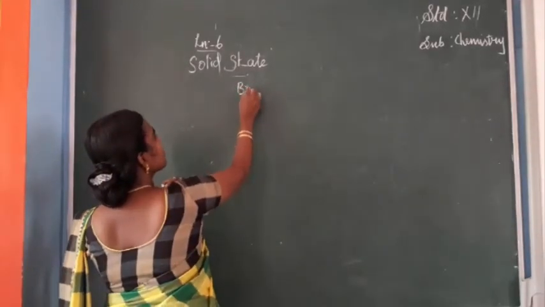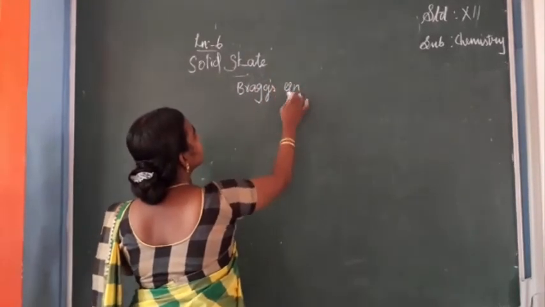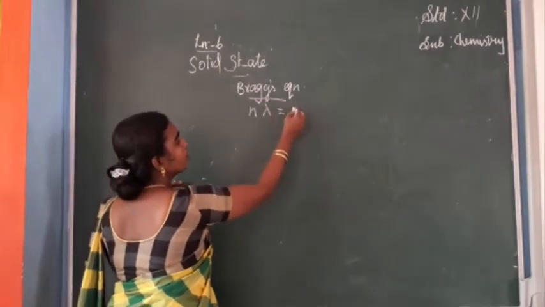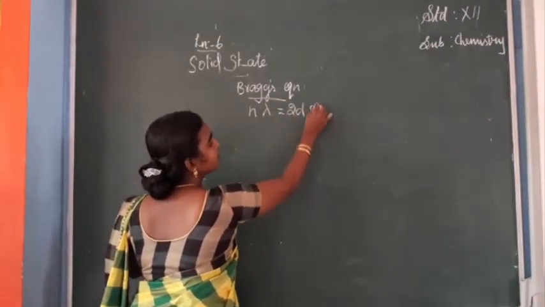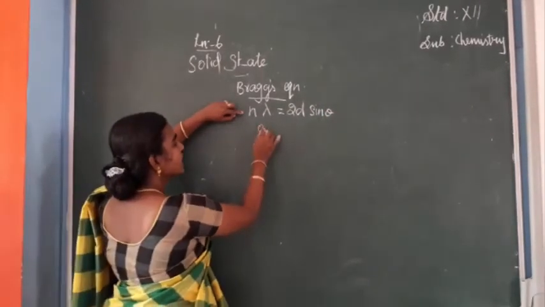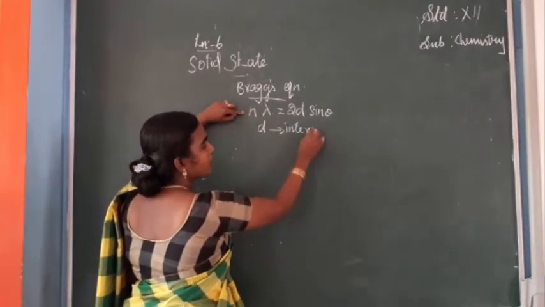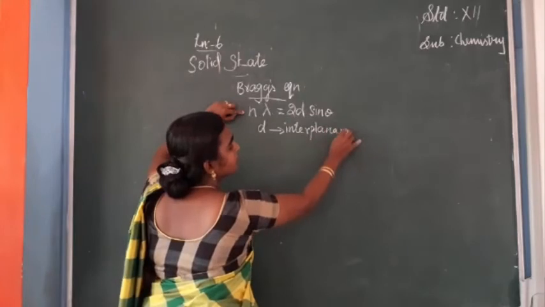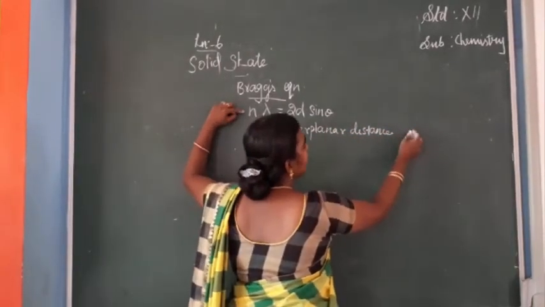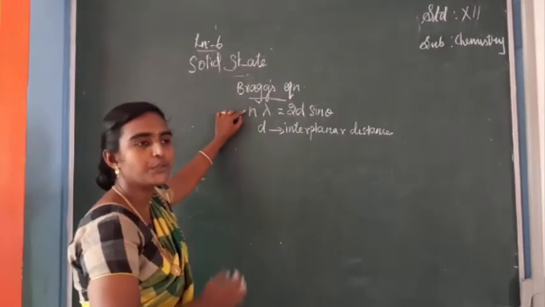Bragg's equation is n lambda is equal to 2d sin theta. In this equation, d is called the interatomic distance, or interplanar distance. From this we can find out the edge length of a unit cell.